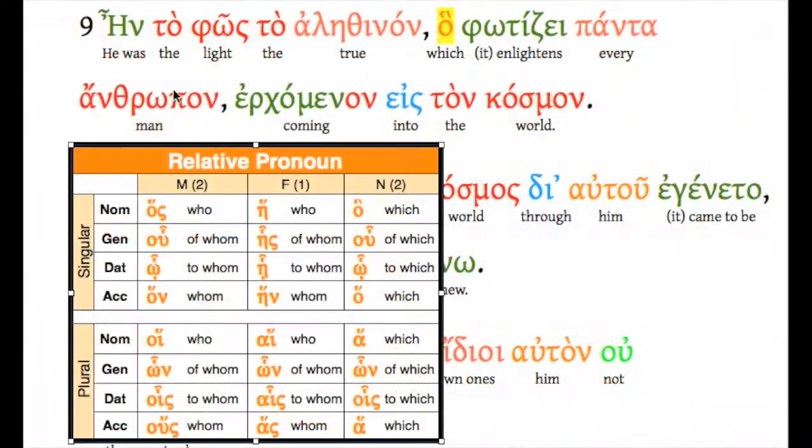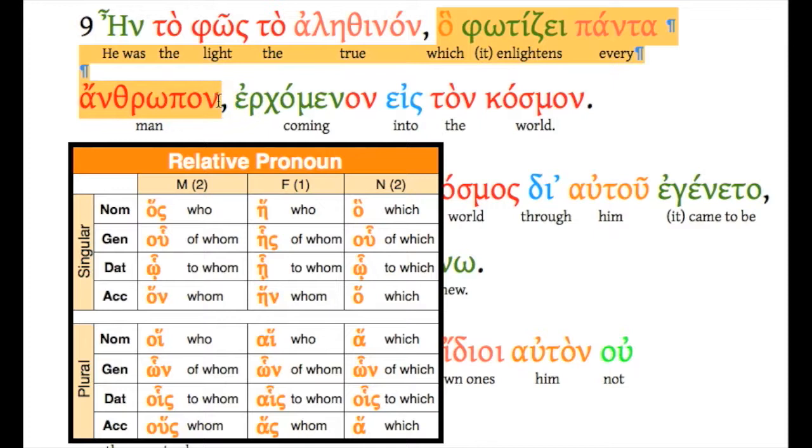Here's another example in verse 9. And once again, we have this neuter singular form of the pronoun. He was the light, the true. En to phos to alethinon. He was the true light, which photizei panta anthropon, which enlightens every man.